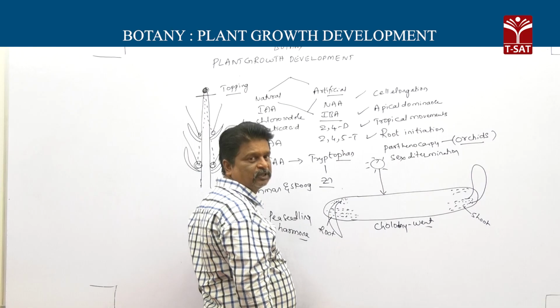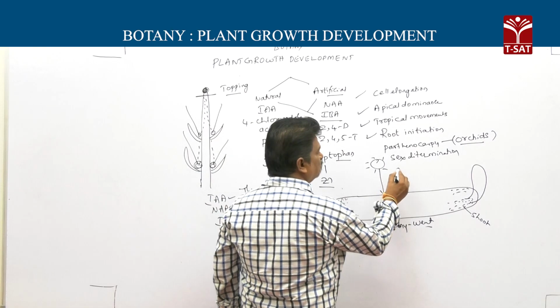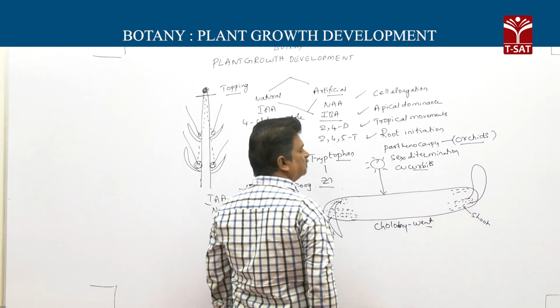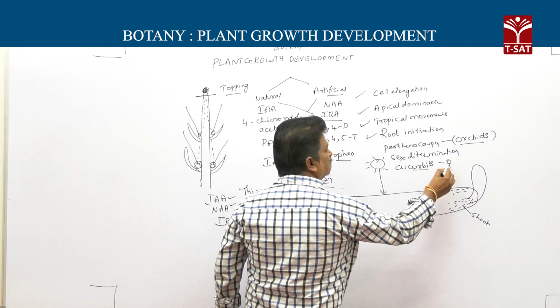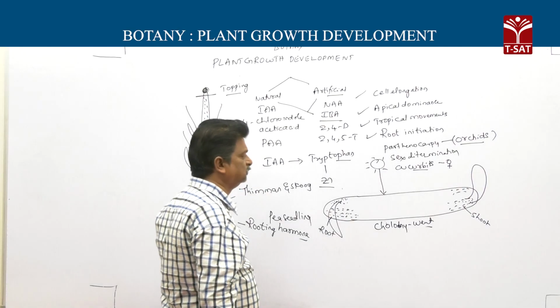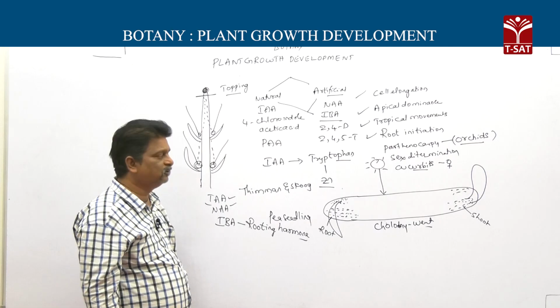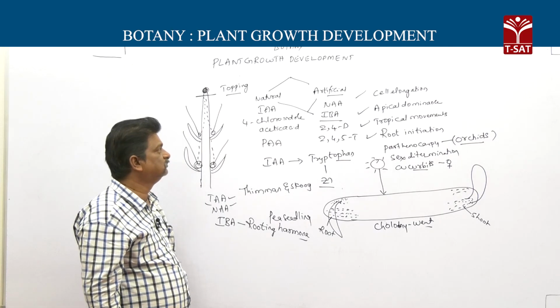The next one, sex determination, particularly in cucurbits. Auxins increase the number of female flowers in cucurbits, which is also increased by ethylene.